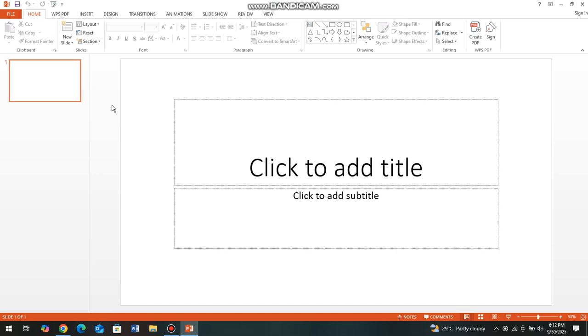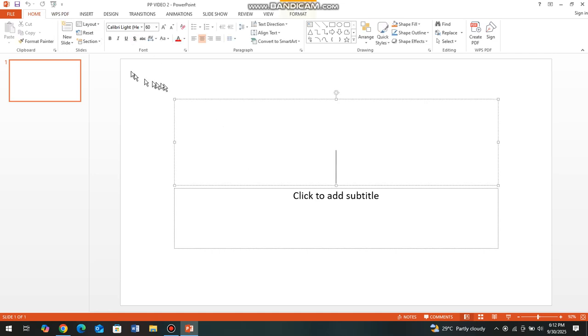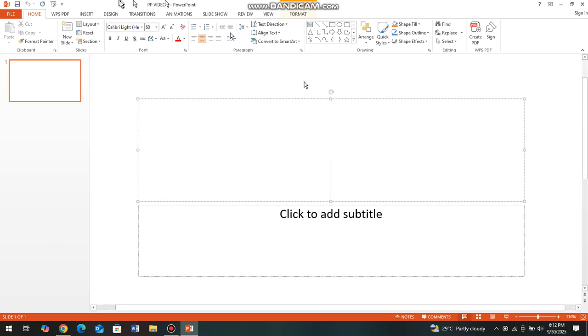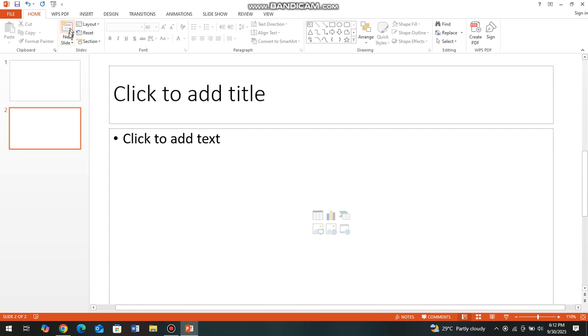When you open the blank page, this is what you need to put into consideration, or you need to observe. We have the menu which is called home. Under home, we have a lot of things that we need to do. Number one, let's consider where it is written new slide here. Let me even zoom in so that you can see. So here, new slide. There you add another slide from the one you have.